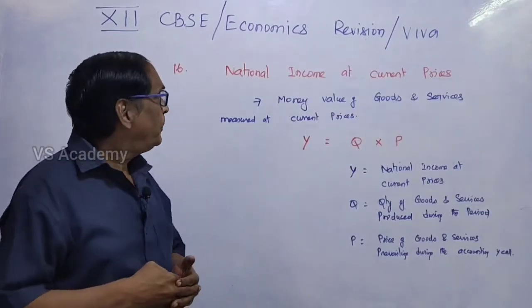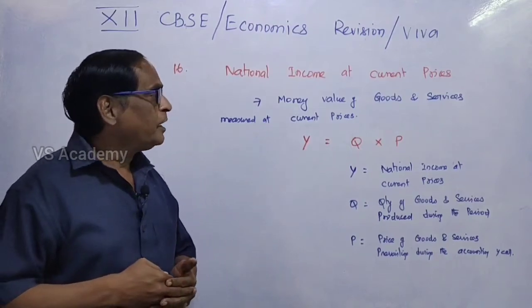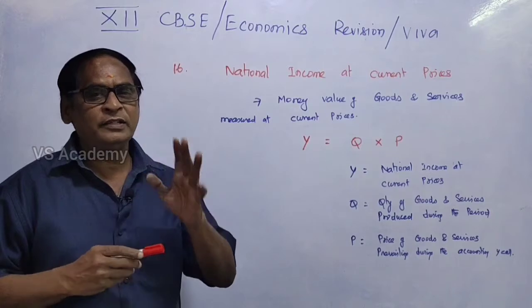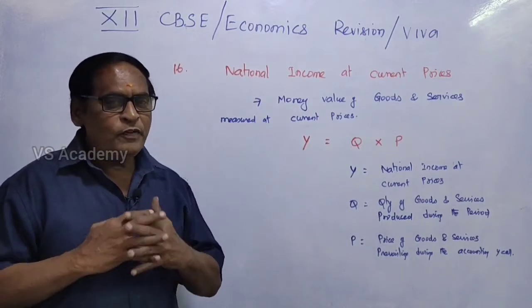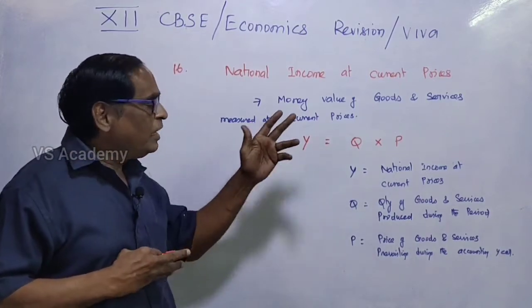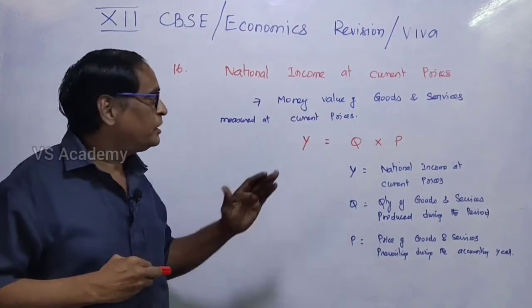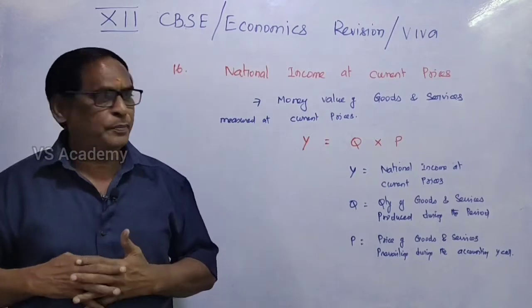Let's see the important topic, national income. National income at current price. National income means what? The income of a nation, that is called national income. How can we derive it? The money value of goods and services measured at current price. That is called national income at current price.